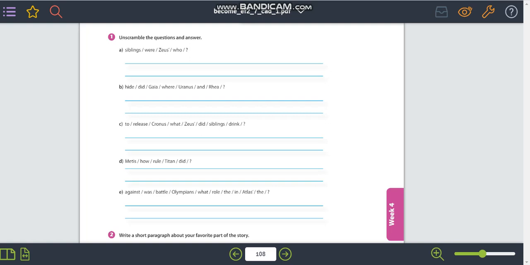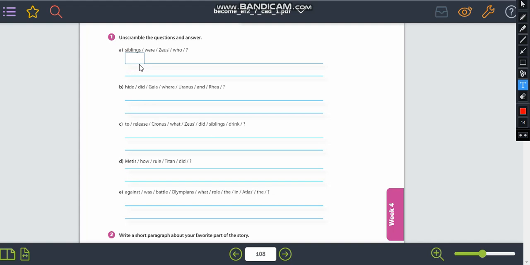Let's start now. We are going to correct page 107, exercise 1. We have to unscramble the questions and answer. Don't forget the tip I gave you before we started the remote classes, before the quarantine: when we do this kind of exercise, we always have to find the parts of the sentence.